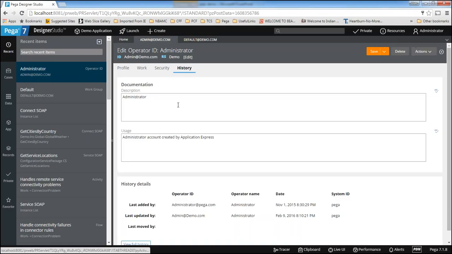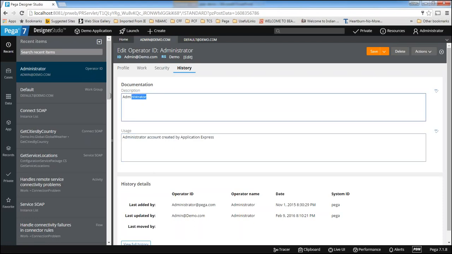History is generally useful for documentation purposes. In Pega, we have documentation tools. No need to write the documentation; we have tools to generate it. For documentation purposes, we need to give the description and usage of this rule. What is the description of this rule? Why are you using it? And usage means how we are using it and where we are using it. You need to mention usage.